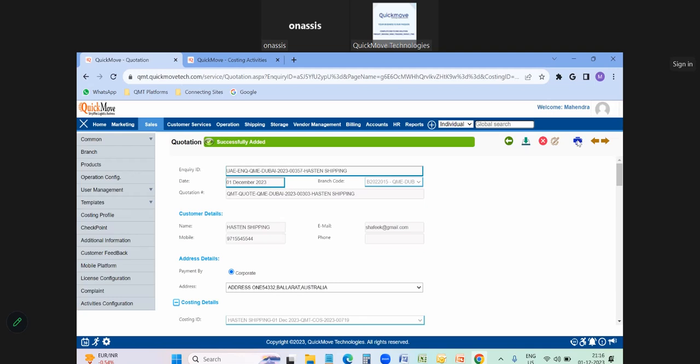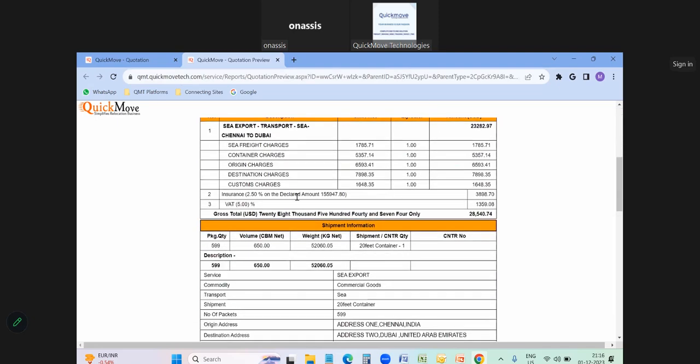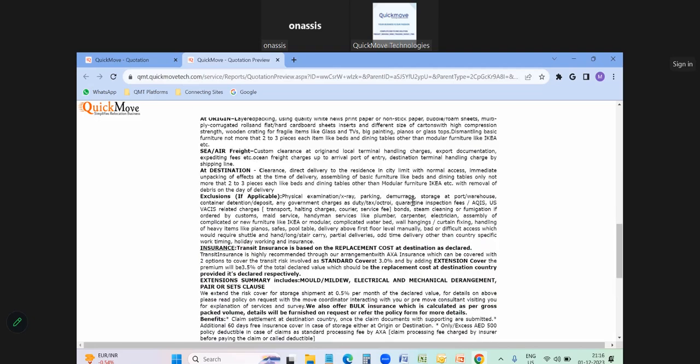So I can take the quotation printout from here. Once I click on the quotation printout, you can see the quotation format coming like this. Wherever you see QuickMove Technologies with the company name, address and logo, everything will be configured with your company logo and address here. So everything will be changed here. And you can see the charges we have prepared, shipment details, terms and conditions.